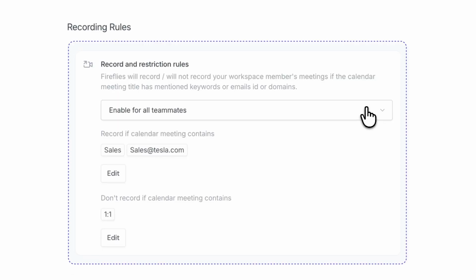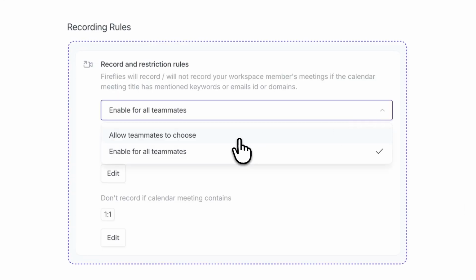What if rules conflict? Restriction rules take priority over recording rules. When in doubt, the more restrictive rule wins. As an admin, you can also decide whether teammates can create their own rules or whether rules are enforced workspace-wide.